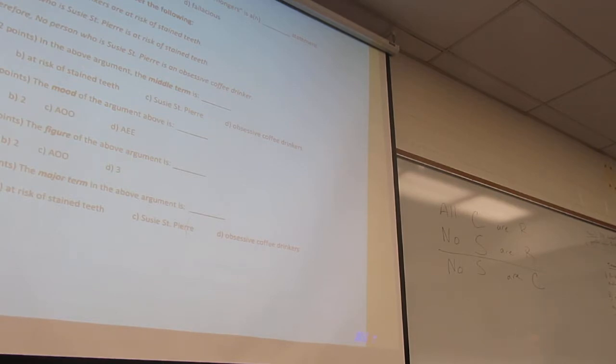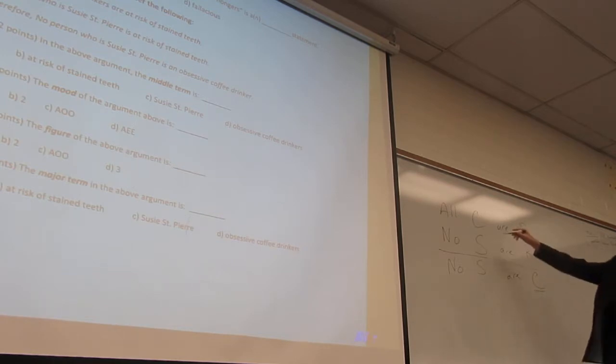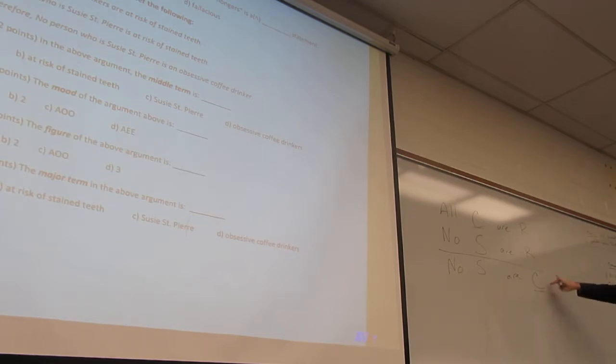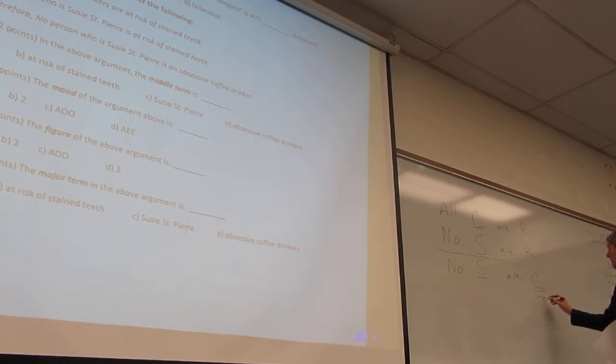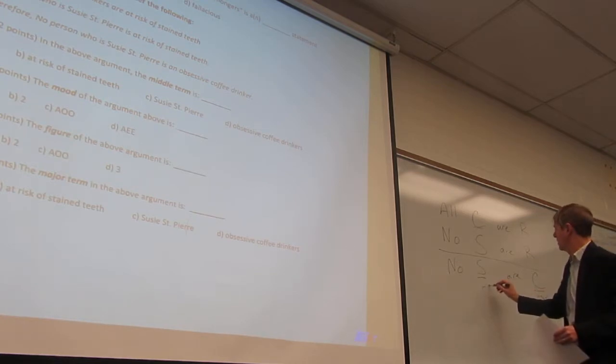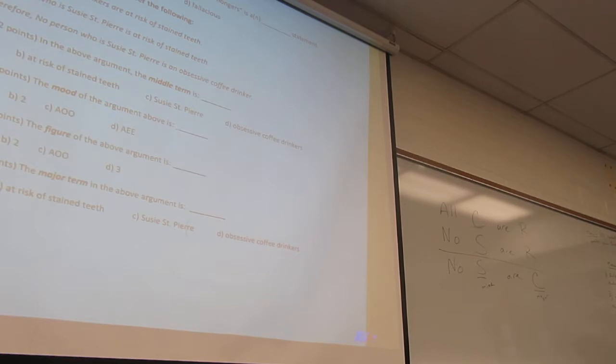How did you know it was in standard form? Any takers? Because I know there's more than one of you who does know. The major term is the predicate of the conclusion, and the minor term is the subject. The major term is found in the first premise. This is the minor term. This is just review here. And remember, if it's in standard form, the major term is supposed to come in the first premise, the minor term is supposed to come in the second premise.